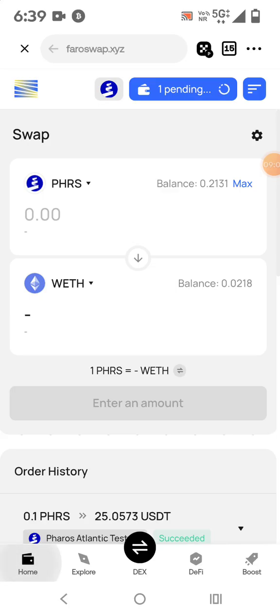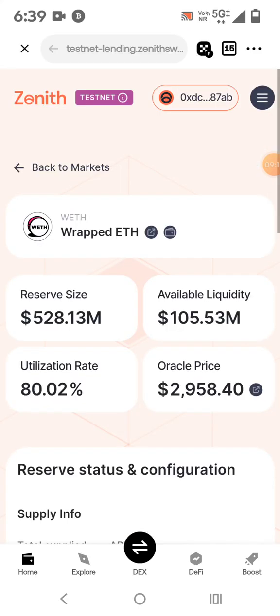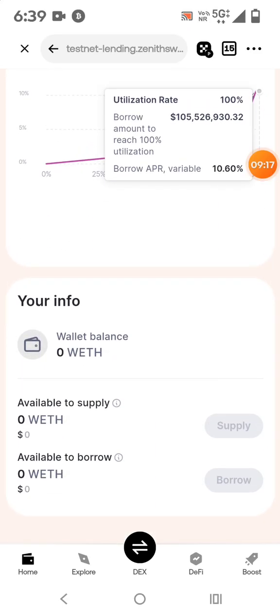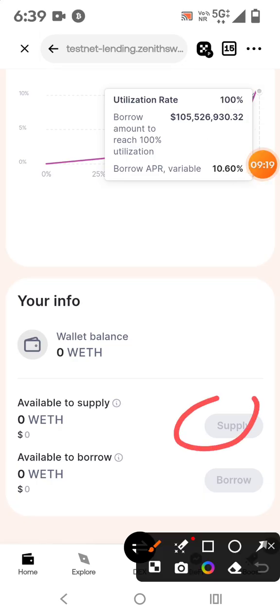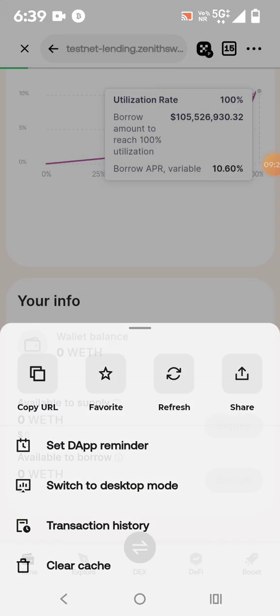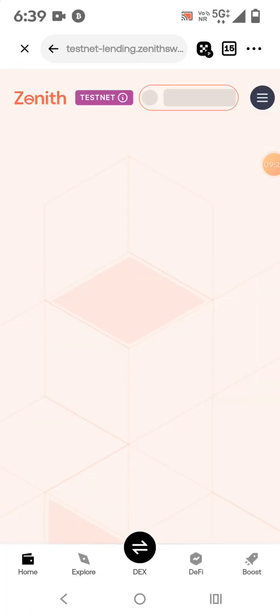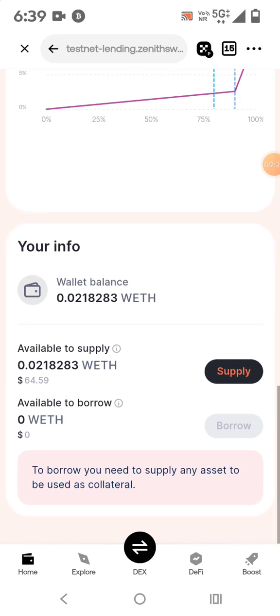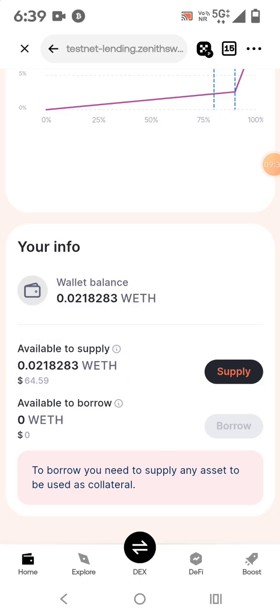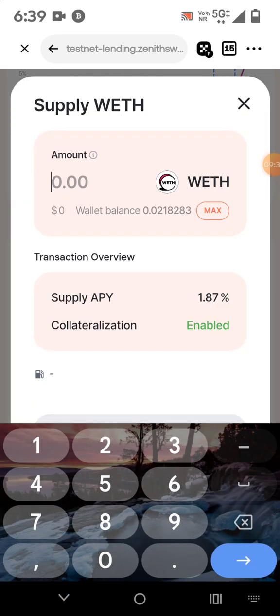So if I will click here, so this is the way friend. So now we will click here, we will scroll down and this option will become available. So let me first refresh it. So now you can see I can supply it. Okay, तो ये आप देख सकते हो. अब यहाँ पे मैं इसको सप्लाई कर सकता हूँ.